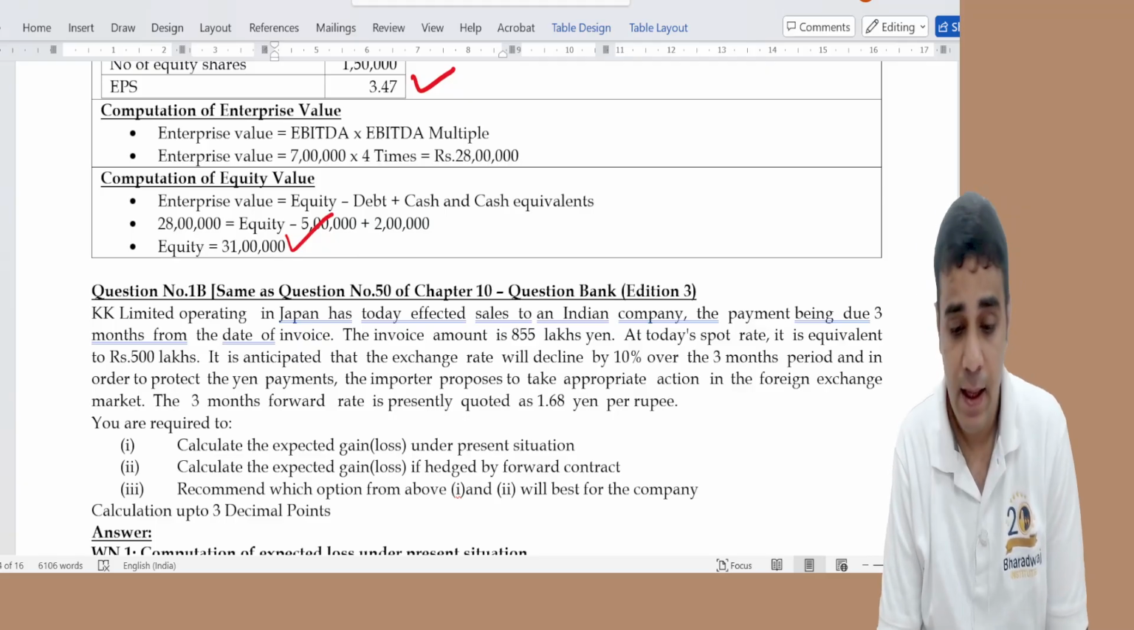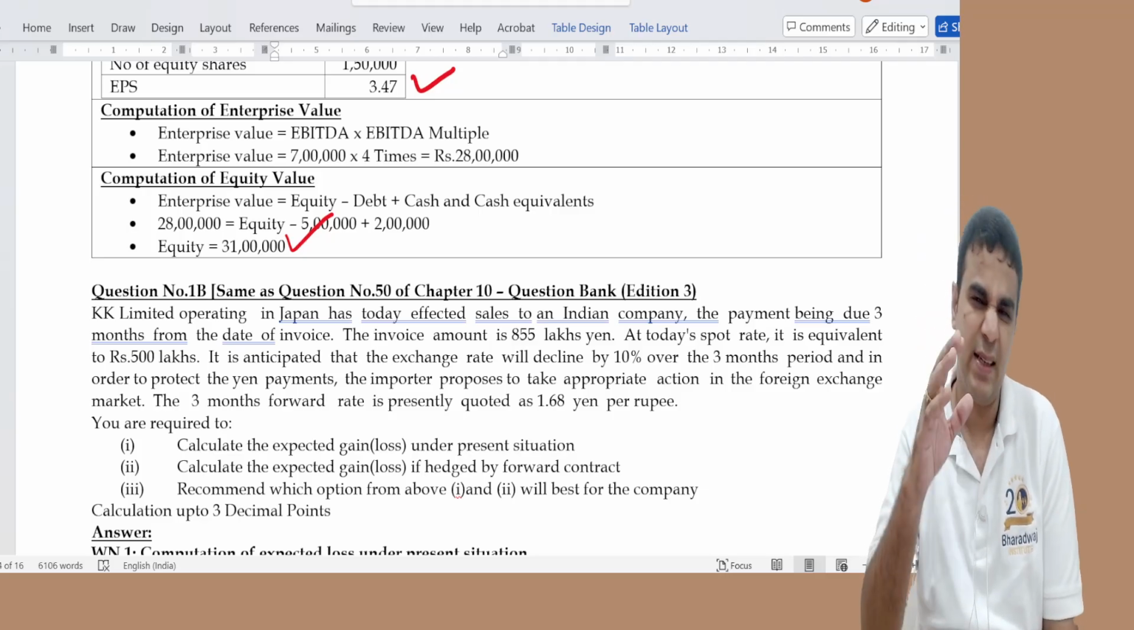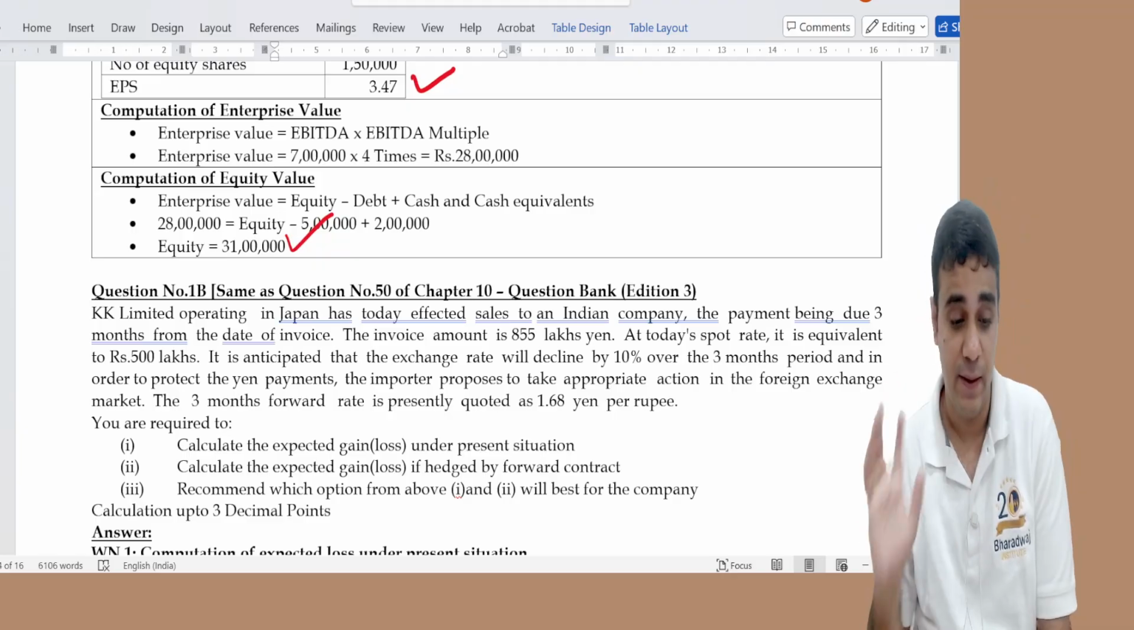Question 1B, this is on hedging through forward contract. Again, question very crystal clear, mention how many decimals and all. I'm very happy with the paper.